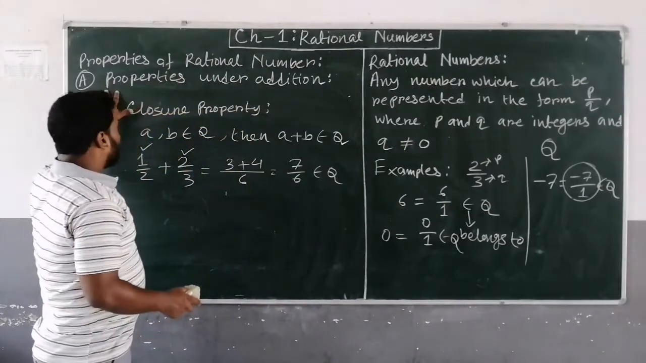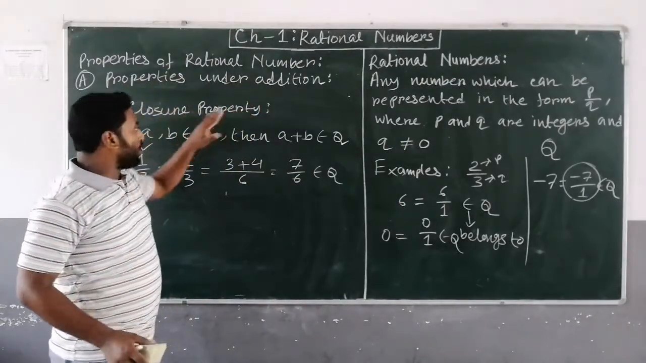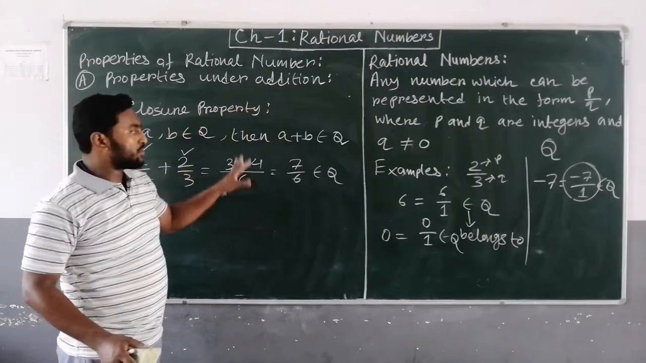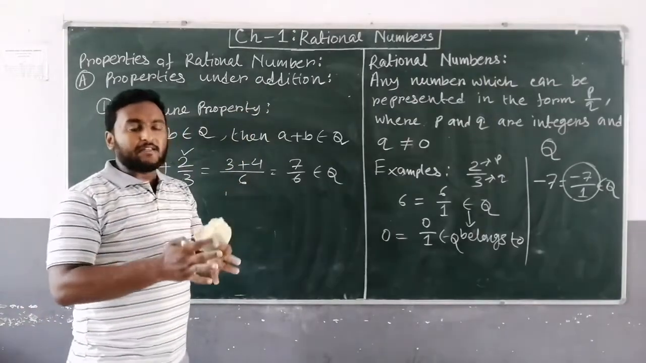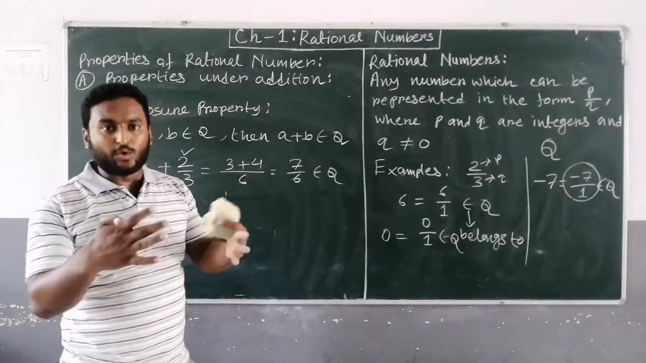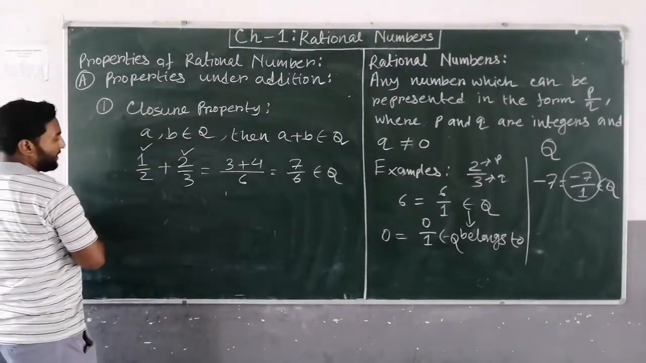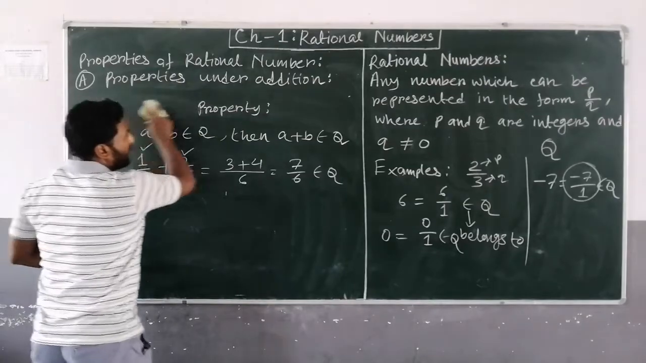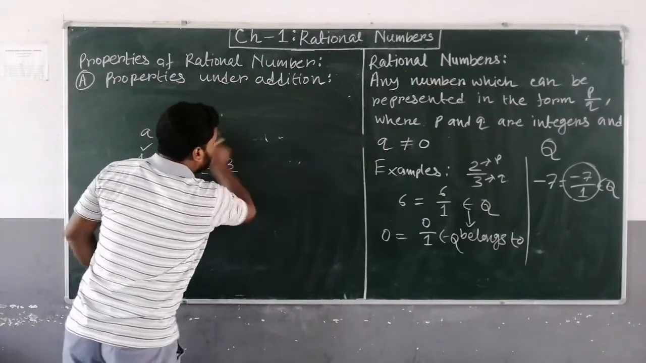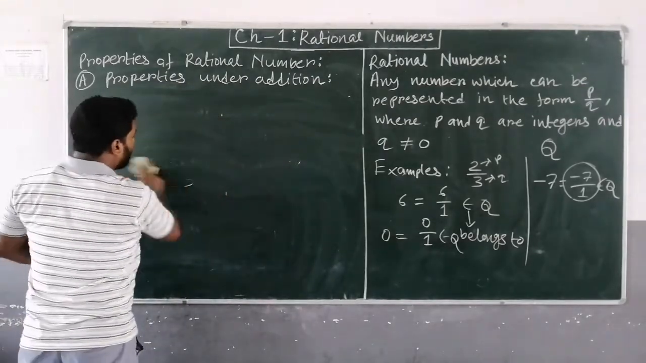So rational numbers are closed under addition. Closed means after adding them we again get a rational number. This is the closure property. Okay. Second one, second property, that is the commutative property. Commutative property under addition.